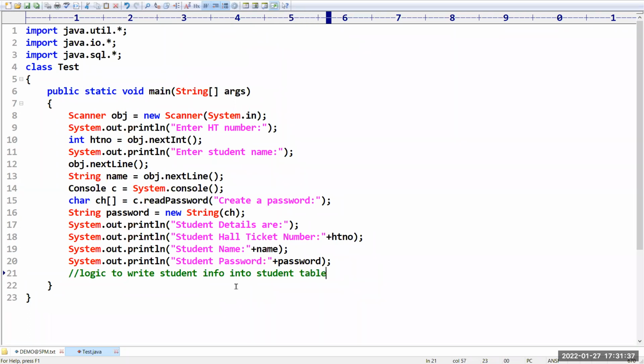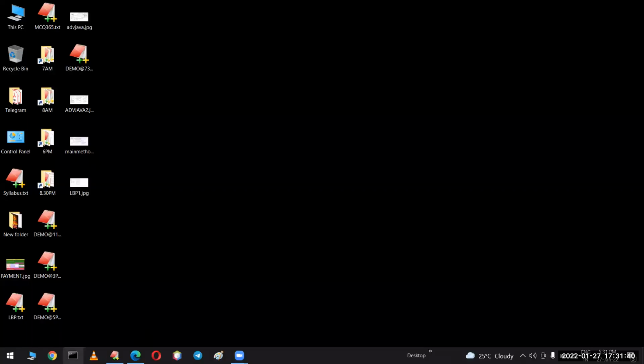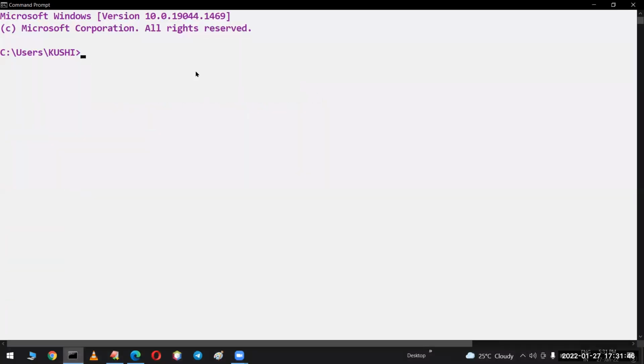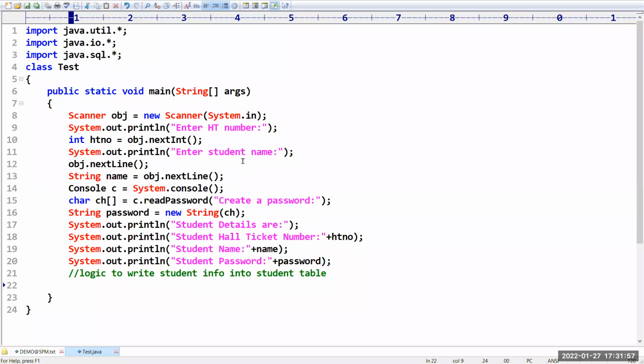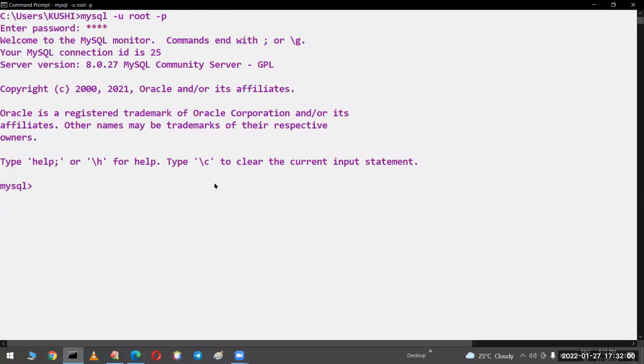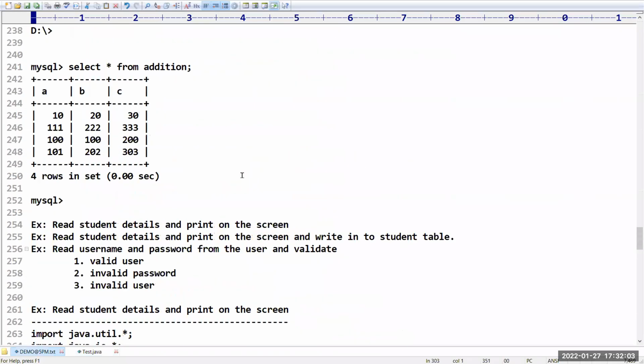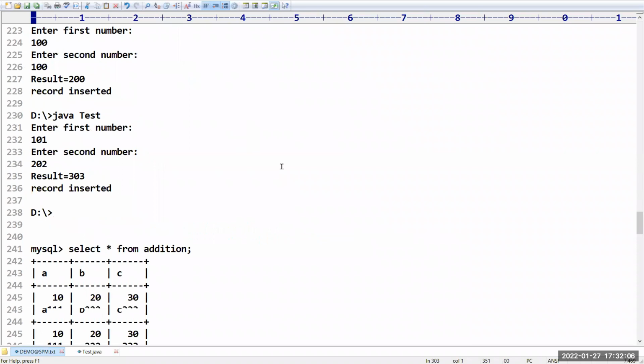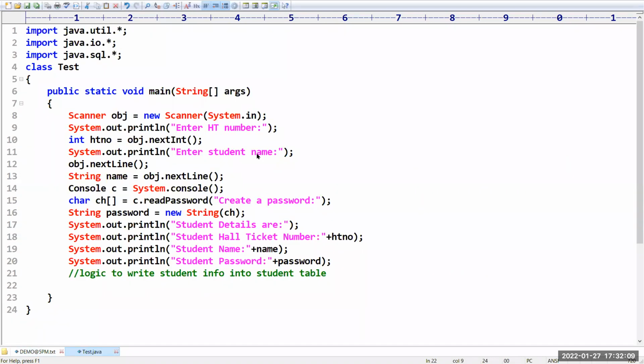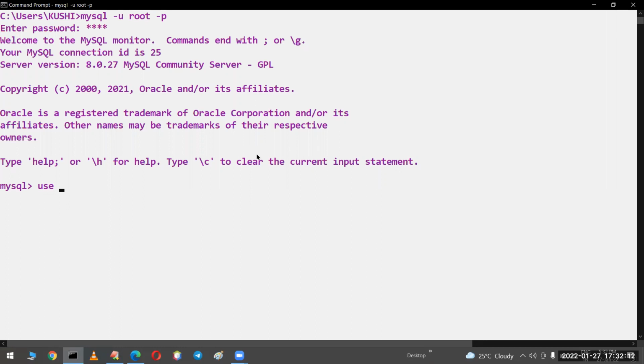First, I will create the student table, sir. For that, we have to open the command prompt. Let me take the command prompt. In this command prompt: mysql -u root -p, password is also root. To which database do we have to connect? I think yesterday we used DB1. Yes, DB1. Sir, I need to communicate with DB1, so I'm using use DB1. Show tables will display the list of tables available.